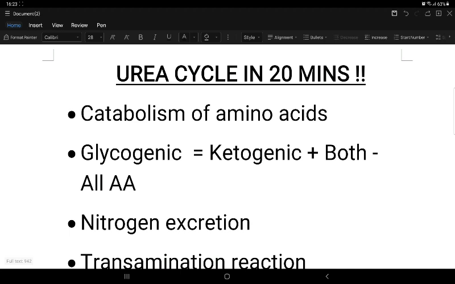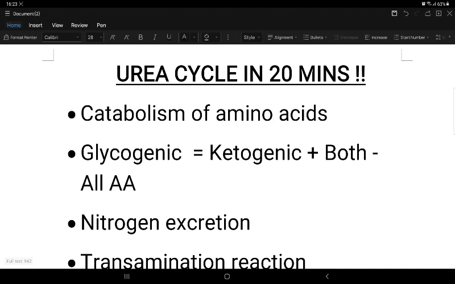Isoleucine, as already said, gives acetyl CoA too, and it also gives succinyl CoA. Tyrosine and phenylalanine give fumarate, and oxaloacetate is given by aspartate and asparagine. Any amino acid forming an intermediate of the TCA cycle is glucogenic. So all these other amino acids are always glucogenic.